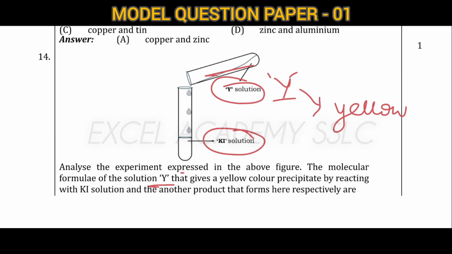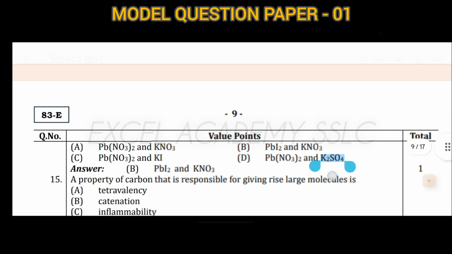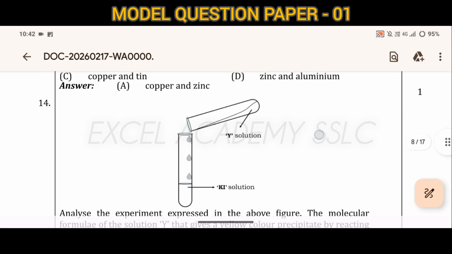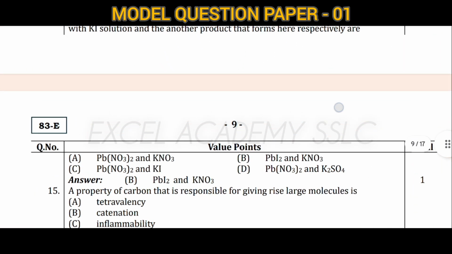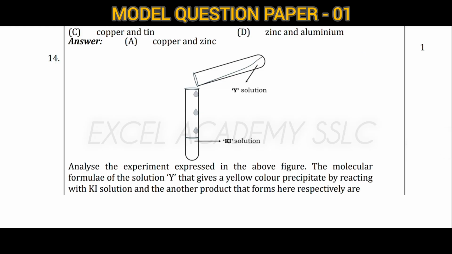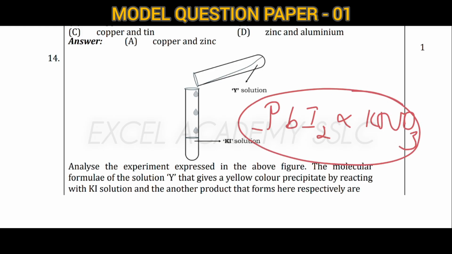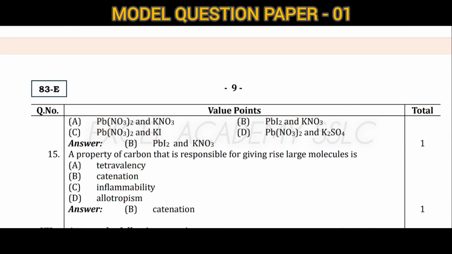Another product that forms here, which product will form here? First of all, this will be PbI2 and potassium nitrate. This is potassium nitrate and this is lead iodide. PbI2 and KNO3 is the formula.